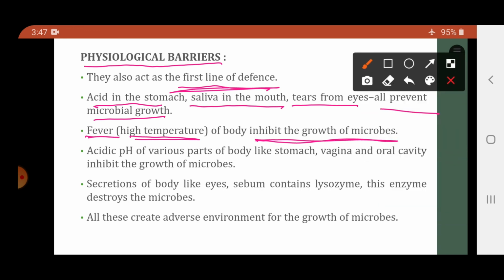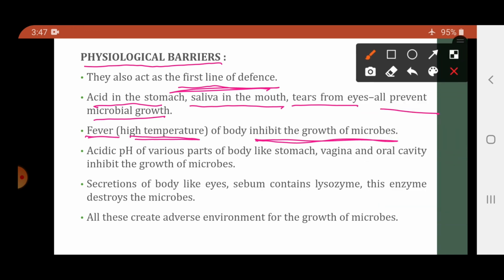फीवर की वजह से जो हाई टेम्परेचर होता है, it prevents the growth of microbes, or it inhibits the growth of the microbes. It does not allow the microbes to grow. The acidic pH in various parts of the body like stomach, vagina and oral cavity also inhibits the growth of the microbe. Stomach में acidic pH है, vagina में also acidic pH, oral cavity also consists of the acidic pH. ये acidic pH की वजह से microbes cannot grow.